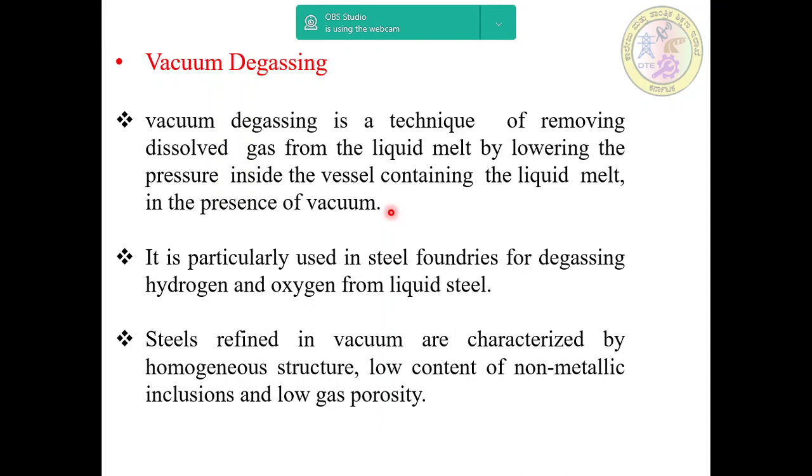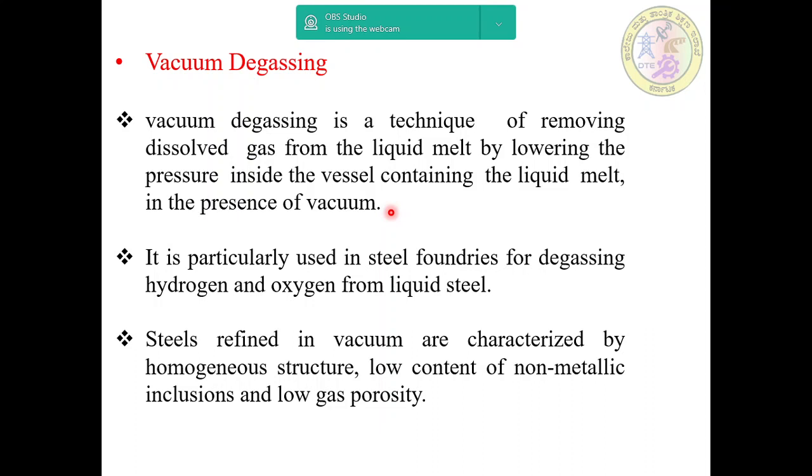Hydrogen removal is a diffusion and partial pressure phenomenon, while oxygen removal is a function of the chemical reaction of oxygen with carbon and the partial pressure of carbon monoxide. The different variants of vacuum degassing with respect to hydrogen gas removal are discussed one by one.